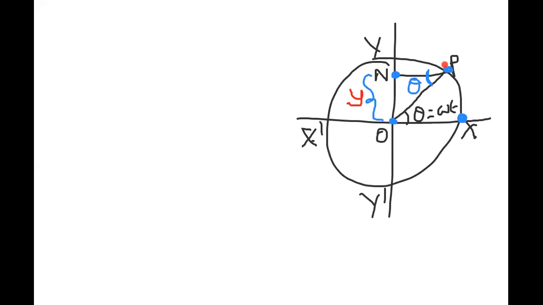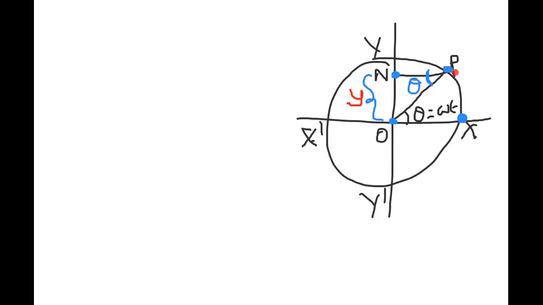Particle travels from O to P, projection travels from O to N. Our concept is about the projection only, because the projection is making oscillation, not the particle. The particle is periodic but not oscillatory. The projection is periodic as well as to and fro. So my target is the projection.